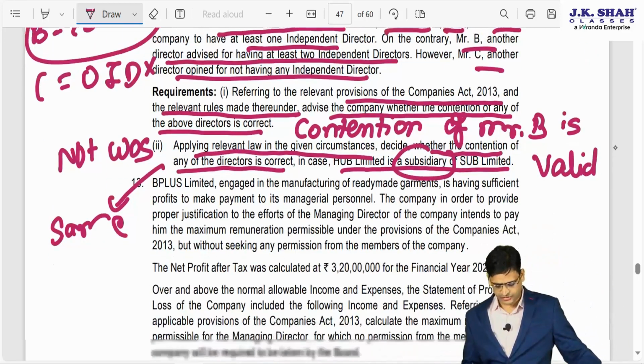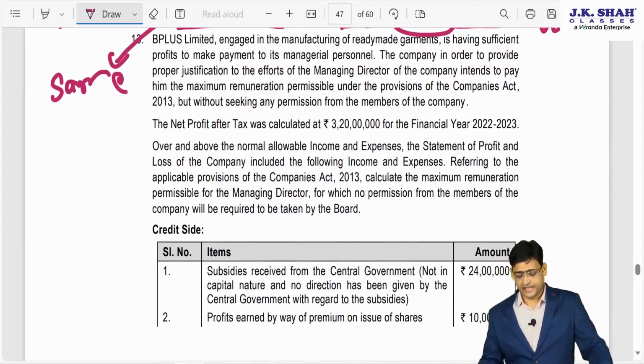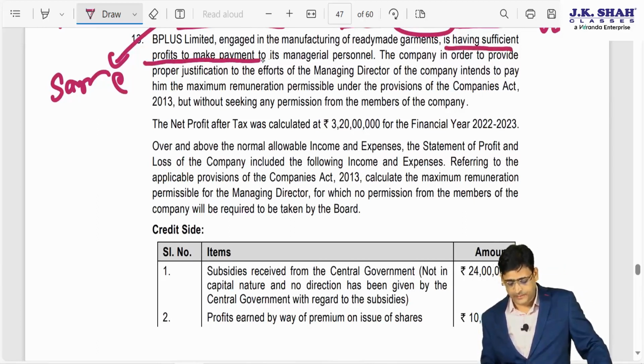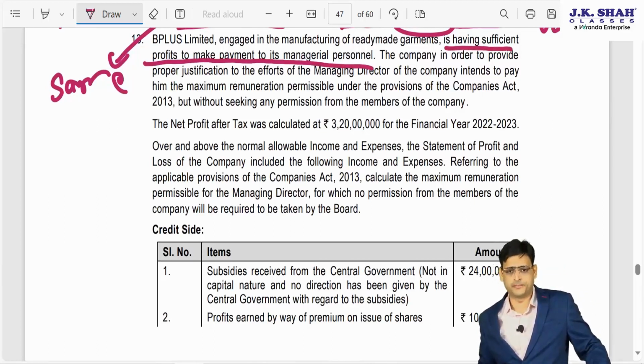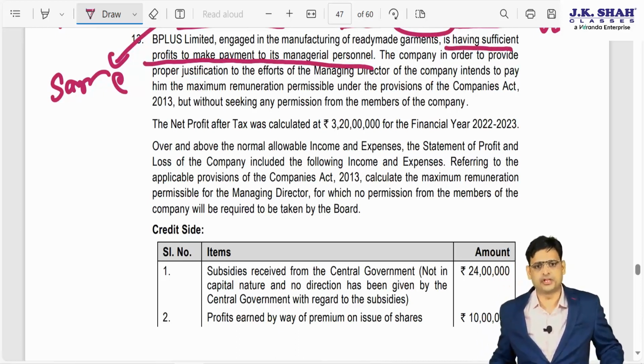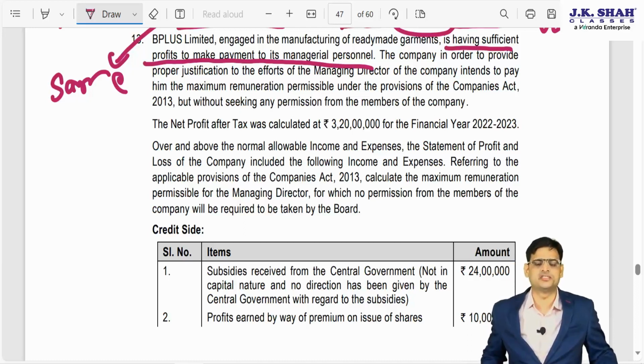Moving on to the next question. BPLUS Limited is engaged in manufacturing of ready-made garments. It has sufficient profits to make payment to its managerial personnel. The company, in order to provide proper justification to the efforts of the managing director of the company, intends to pay him the maximum remuneration permissible under the provisions of the Companies Act 2013, but without seeking any permission from the members